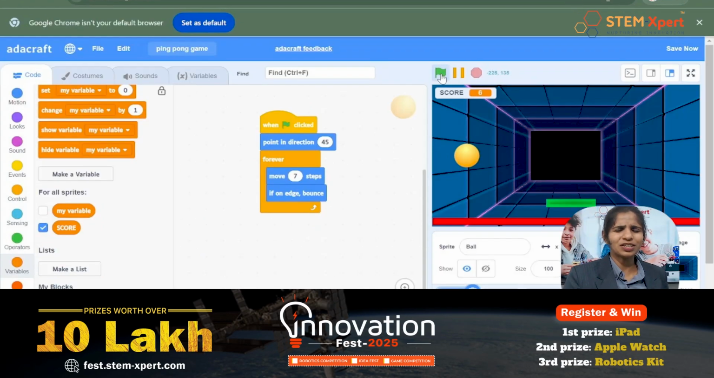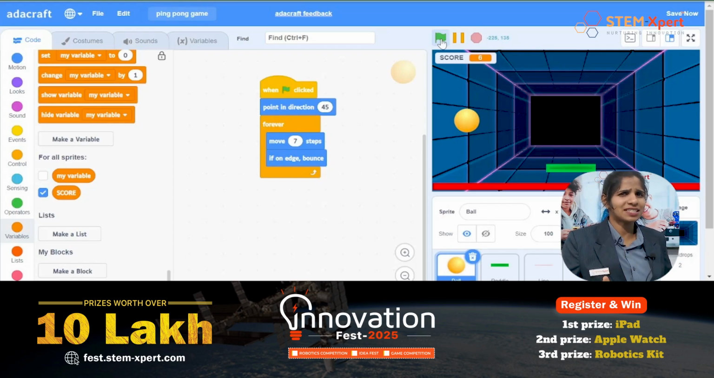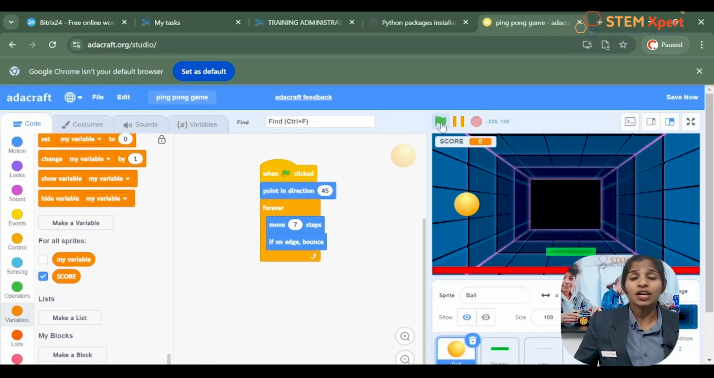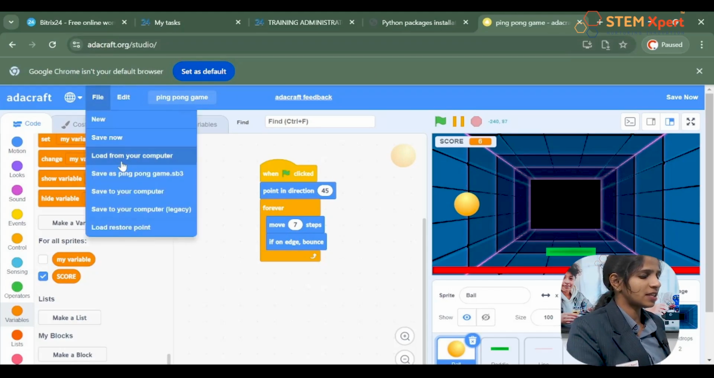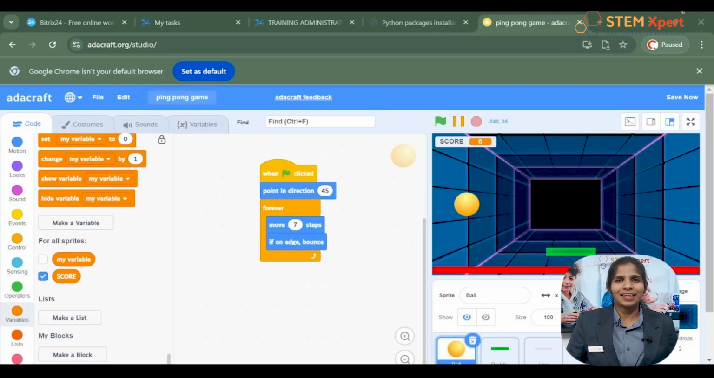Yes, so we will continue the remaining part of this game in the next session. So make sure that you save the game, okay? For that, click on the files and then click save to your computer, okay? Yes. And then save it with an appropriate name. So we will continue the remaining in the next class.